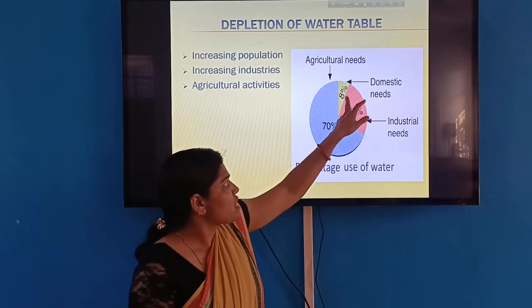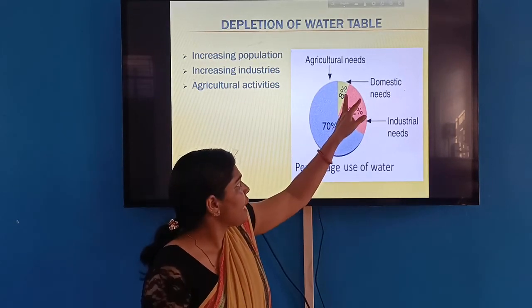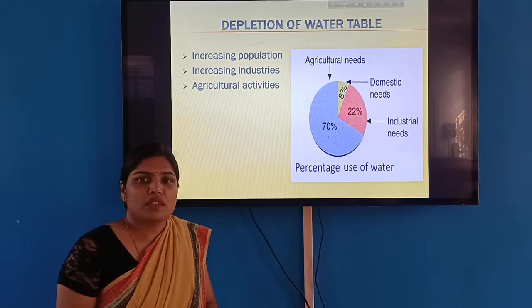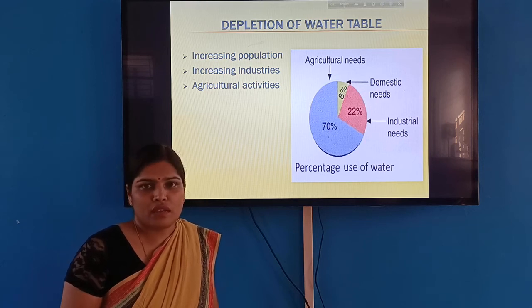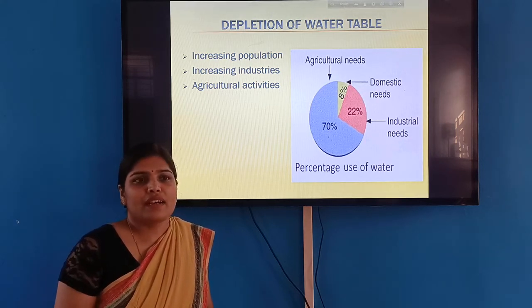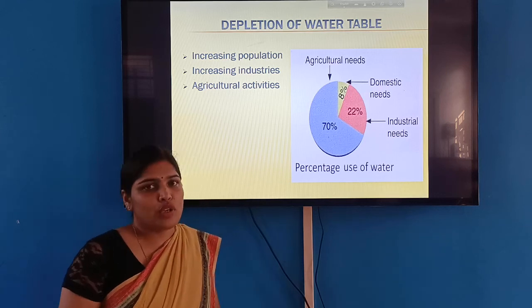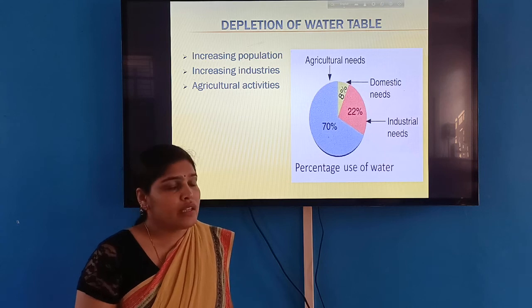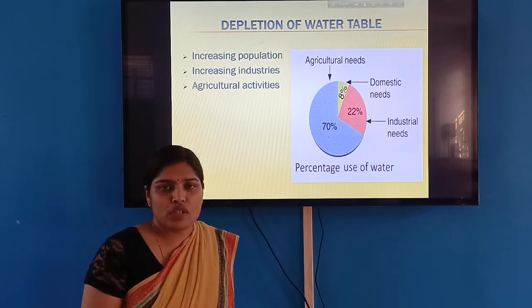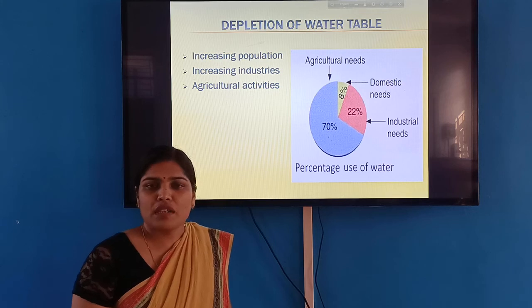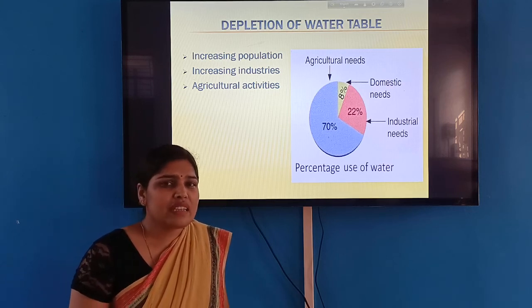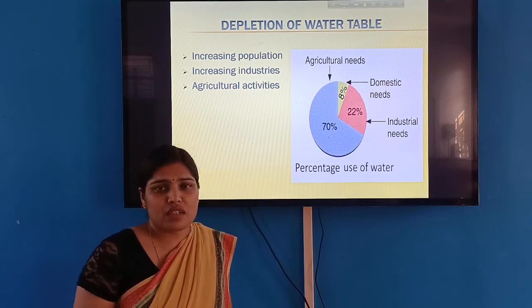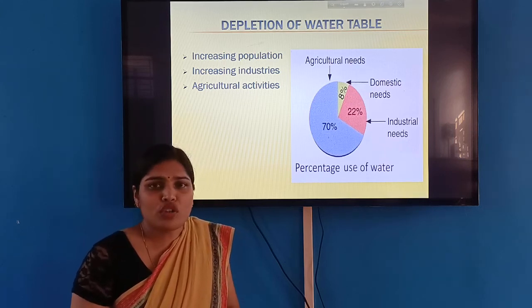For domestic needs, the percentage given here is 8%, used by the population. The population, as you know, is increasing continuously, and they demand more and more water for household work and many other uses. They also demand the construction of houses, offices, hospitals, pavements and roads. So the groundwater decreases, because construction work requires lots of water.